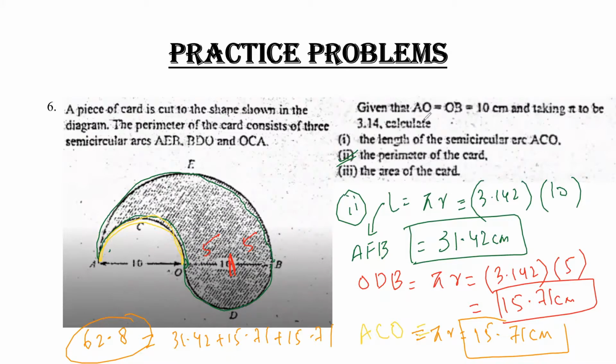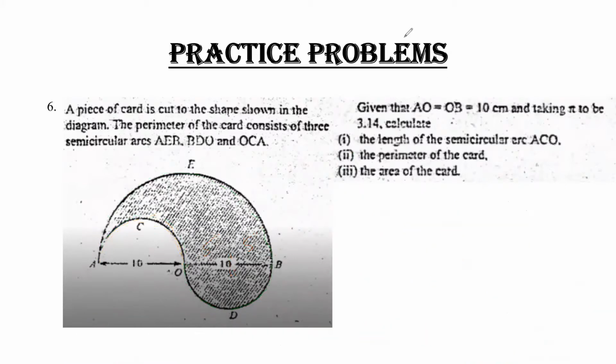Now the third part. Third part says the area of the card. I have to calculate the area of a card. The formula for area of the card is basically a semicircle. The formula for a semicircle is pi r square upon 2. Simple.